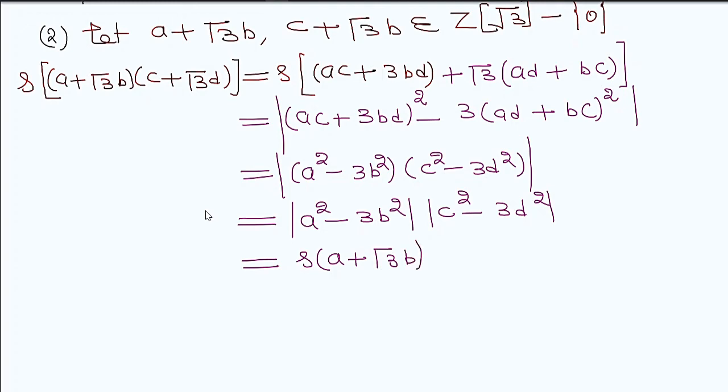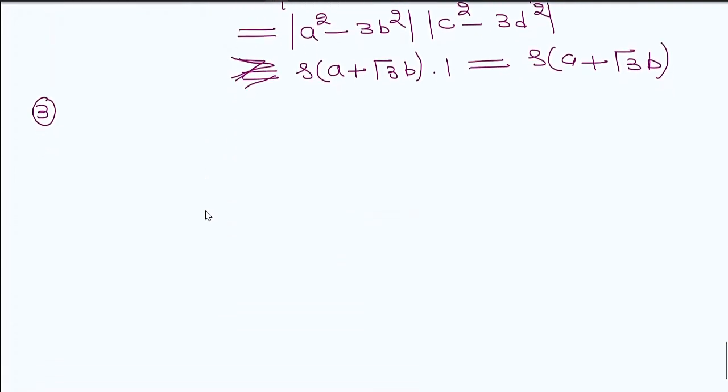Now this value is greater than or equal to 1, so this total term is greater than or equal to this value into 1, which is delta of a plus square root of 3 into b. So it proves our second property.